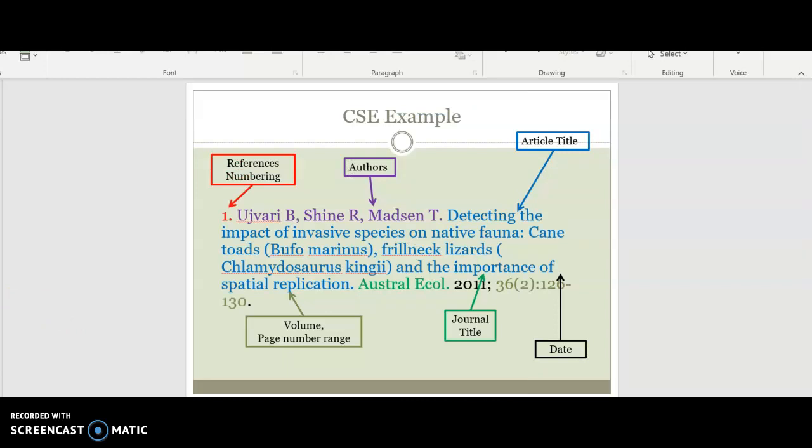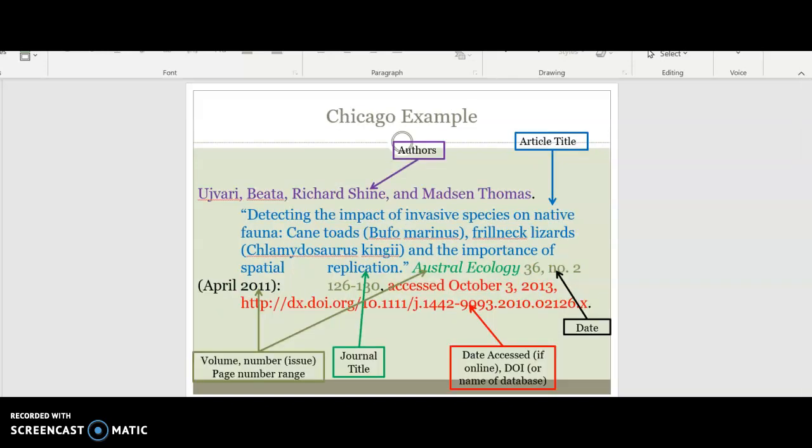So CSE example, they have the reference numbering as well, but it's a period instead of the in paragraph. So then there's the author, the article title, the journal title, the volume number and date, and then the volume number and page range. But yeah, be very aware of punctuation.